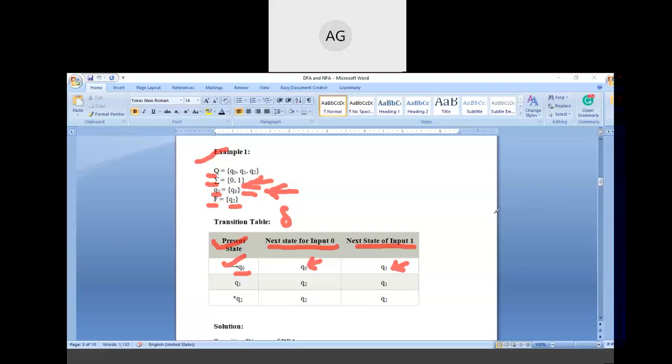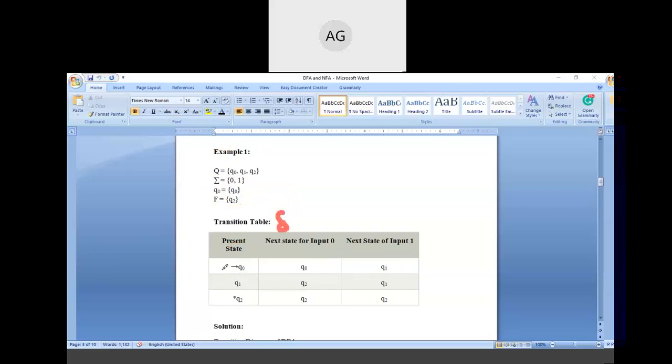Okay, time is over. Now I am explaining the answer, but all of you need to go through the previous lectures. If you go through the previous lectures, then any one of you can solve it very easily. So let's discuss the solution. As all the things are given to you, and this is the delta, meaning the transition function.